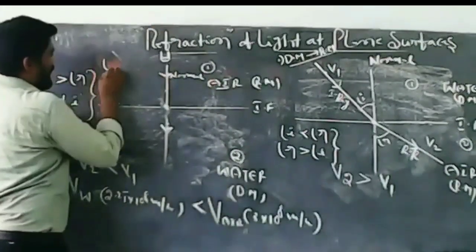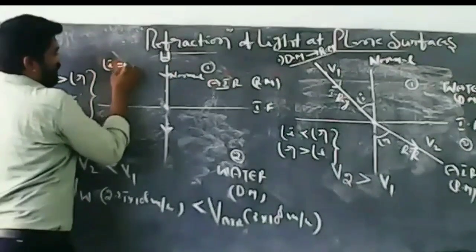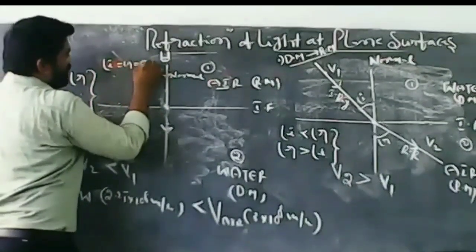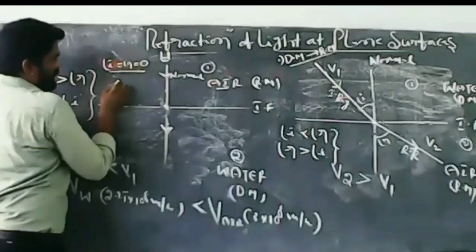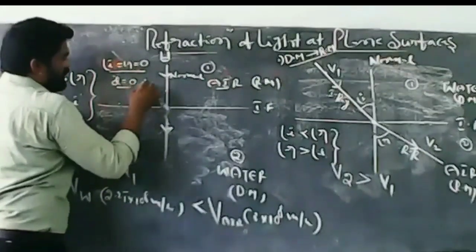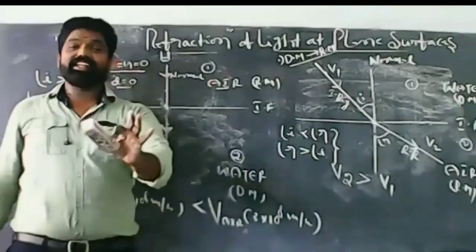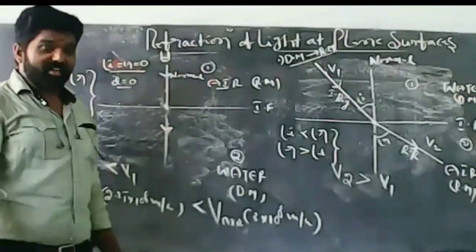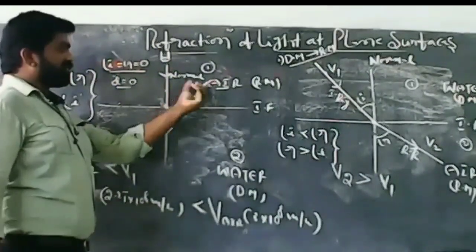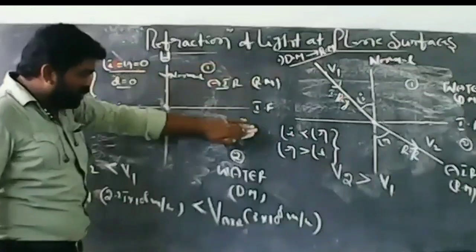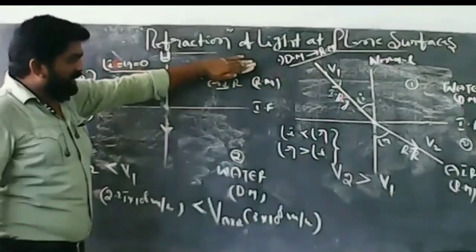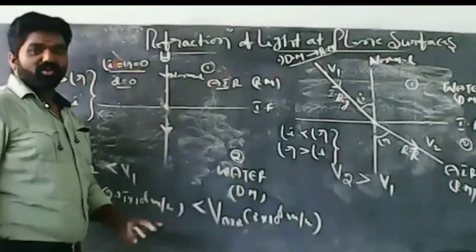It means angle I equals angle R, which equals 0. Here the angle of deviation is 0. The light ray is undeviated. In this condition, light rays transfer from air to water, rarer to denser.